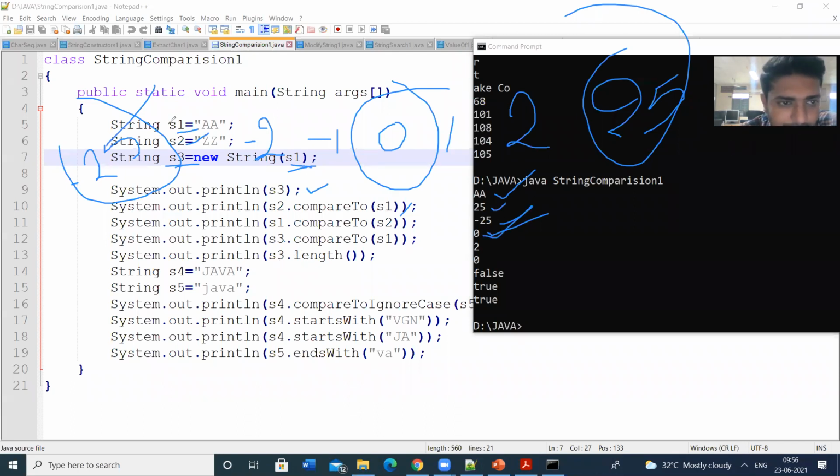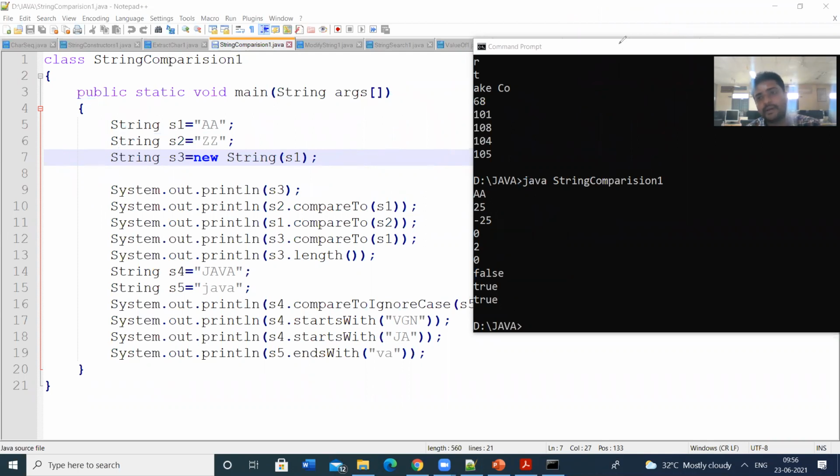Next, S3 dot length. S3 is AA, so the length is 2. Next, compareToIgnoreCase for S4 and S5. It is true, so 0 will be displayed. Next, startsWith VGN, false. startsWith JA, true. endsWith VA, true. So these are some string comparison methods. We can compare two strings by using compareTo, compareToIgnoreCase, as well as startsWith and endsWith.